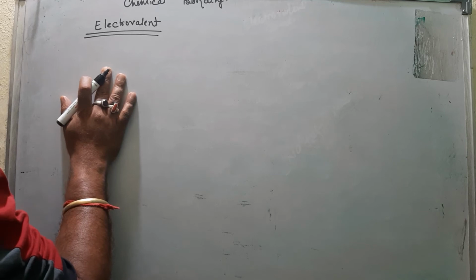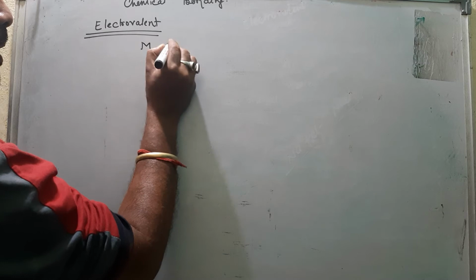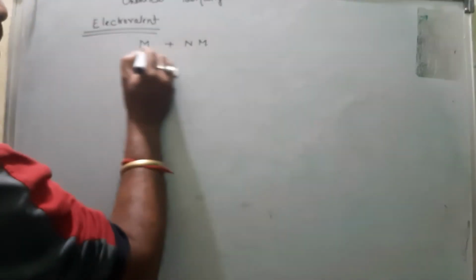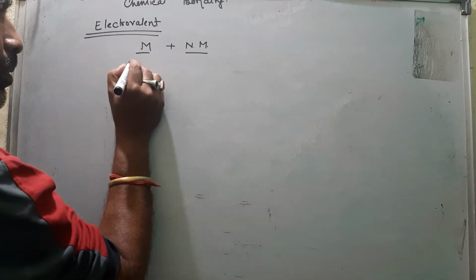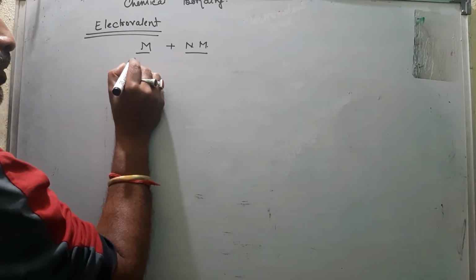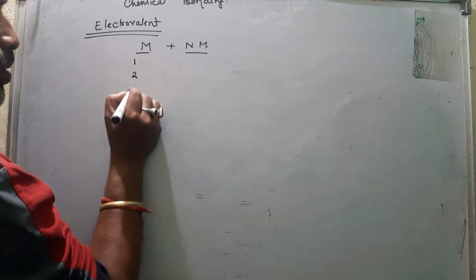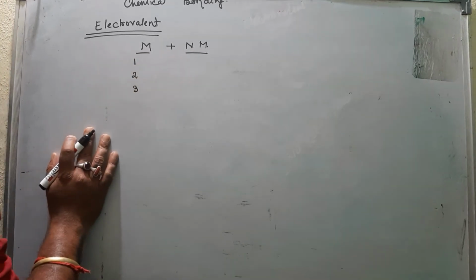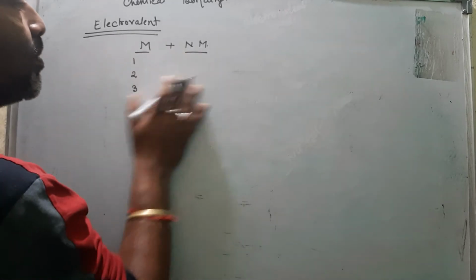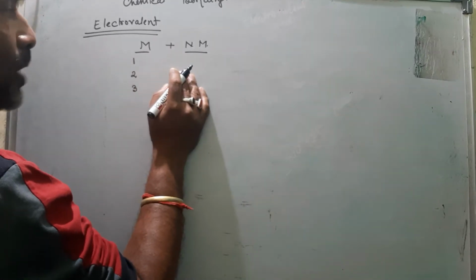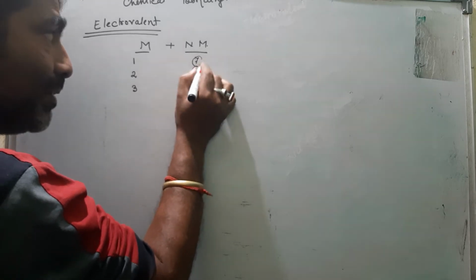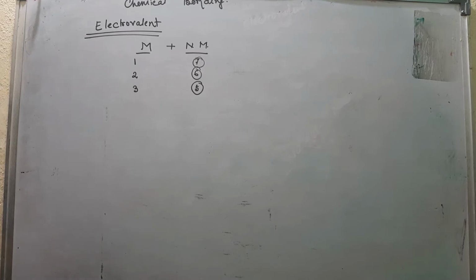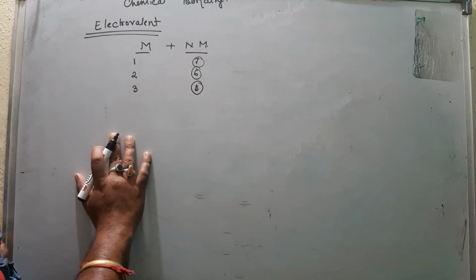These bonds form when a metal reacts with a non-metal, because we know that metals with outermost shell electrons 1, 2 or 3 release electrons. And non-metals whose outermost shell electrons are 7, 6 or 5 receive electrons. So there is a transfer of electrons.